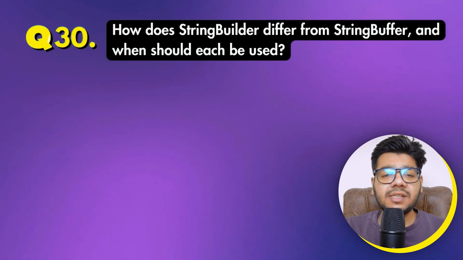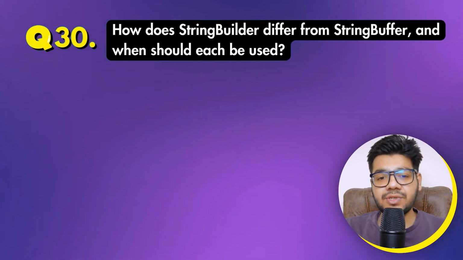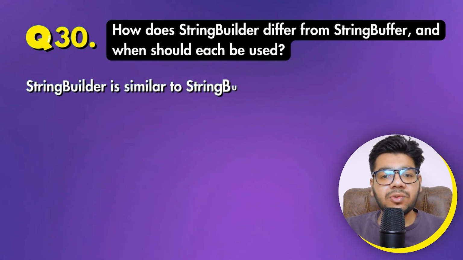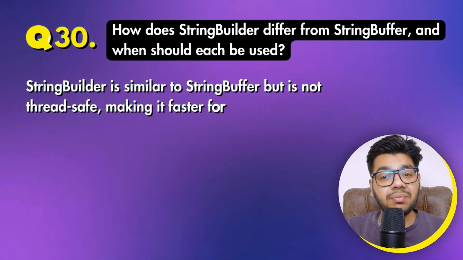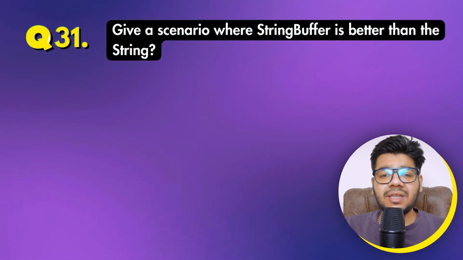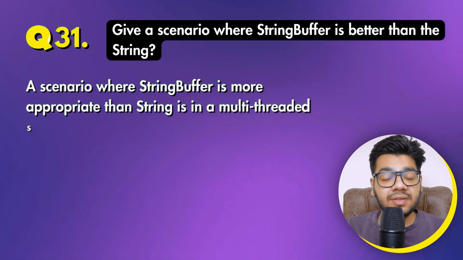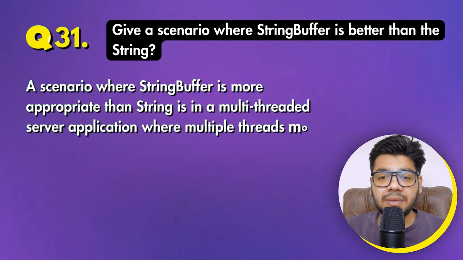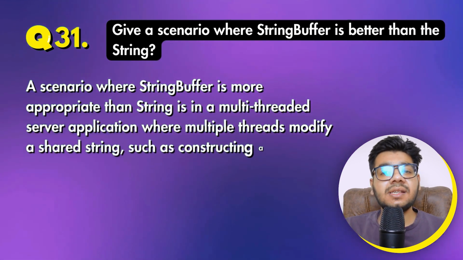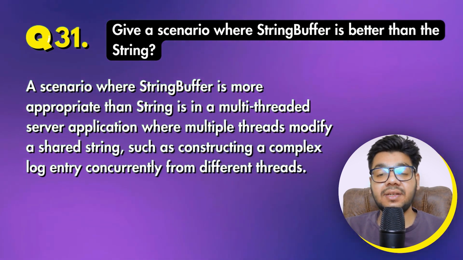Question 30 is, how does string builder differ from string buffer and when should each be used? String builder is similar to string buffer but is not thread safe, making it faster for single threaded scenarios. Moving to question 31, give a scenario where string buffer is better than the string. A scenario where string buffer is more appropriate than the string is in a multi-threaded server application where multiple threads modify a shared string, such as constructing a complex log entry concurrently from different threads.